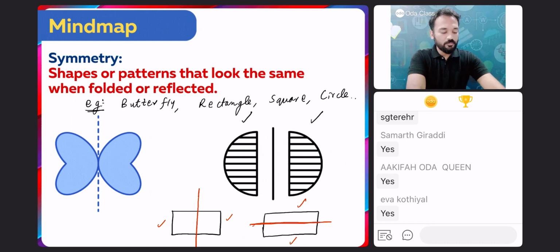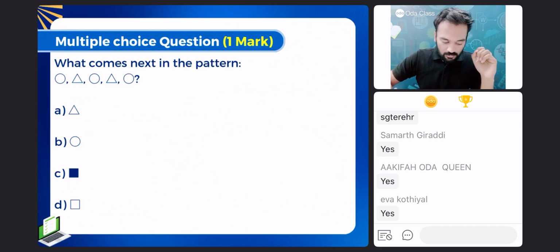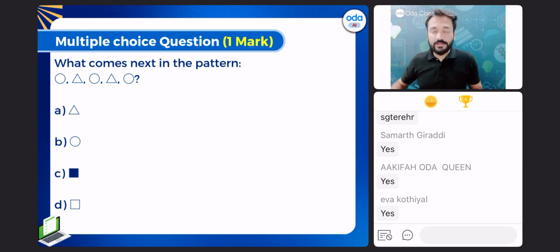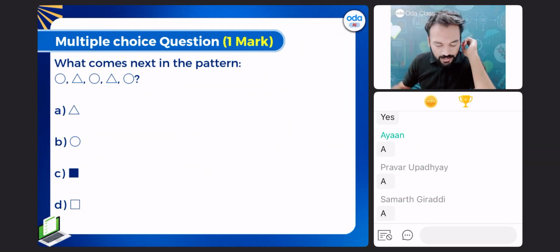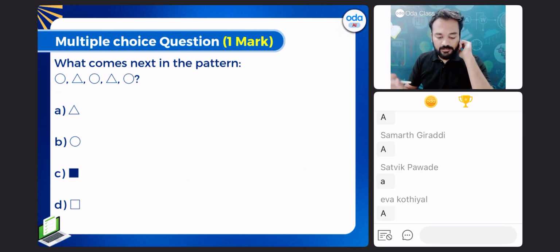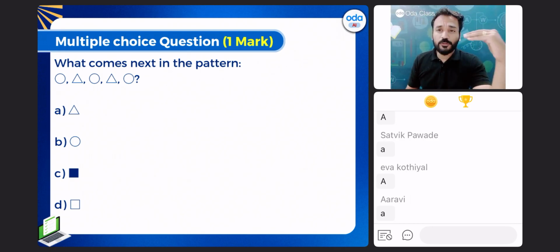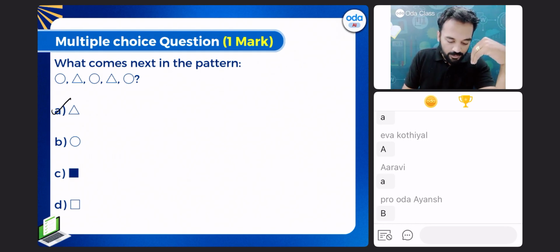Try, everyone. One example question on your screen. What comes next in this pattern? Circle, triangle, circle, triangle, circle. What will come next? Option A, B, C, or D? Very good. A, right? It will be a triangle.